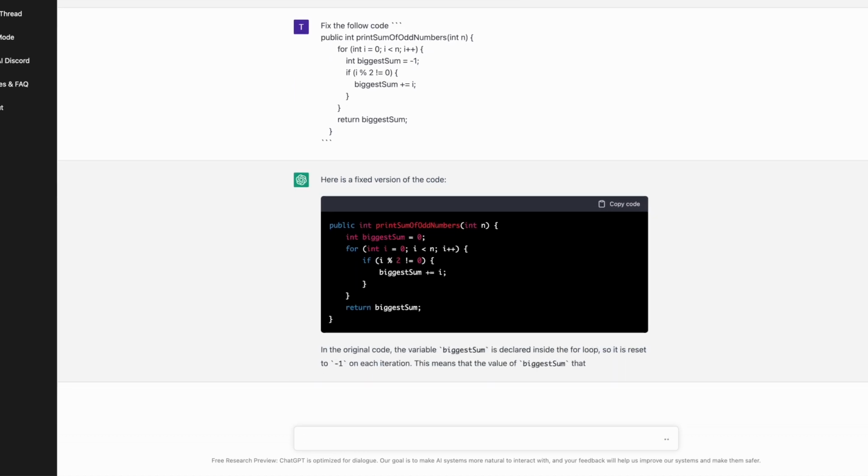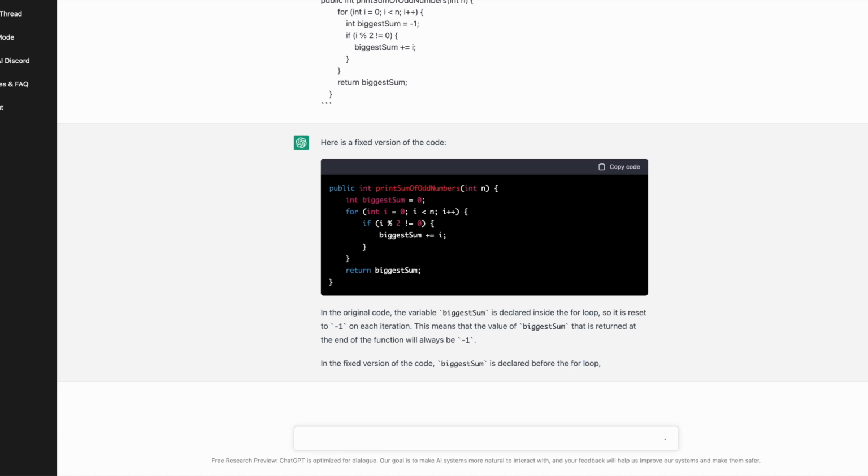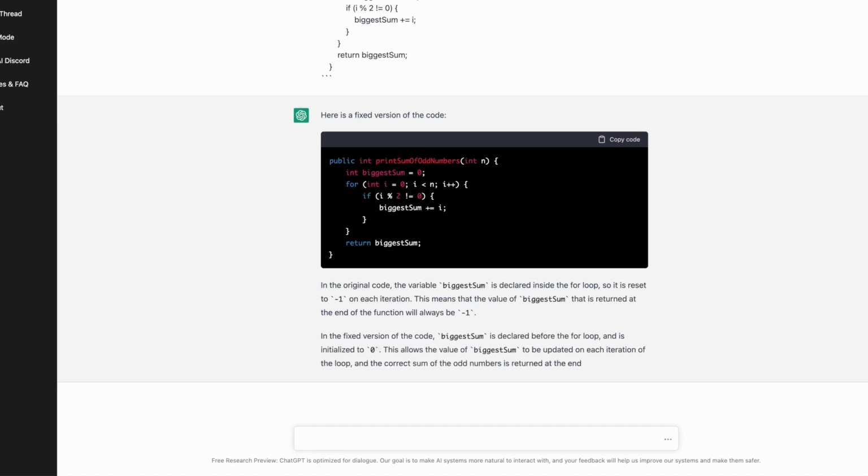The bug was basically that one of the variables was being accessed outside where it was defined, and it was really pretty cool. I think that this has really moved the needle, and a lot of things can be built on top of it. So that's ChatGPT for you. Hopefully, you liked it.